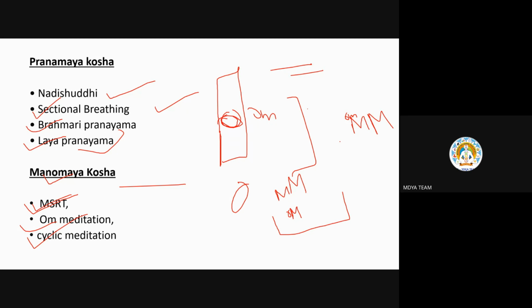Okay, this is MSRT. Now Om meditation. I used to make patients do it when I was at SVSA. We kept an Om symbol in front of them, a light symbol, with a dark room all around. They had to analyze each and every part of the Om and feel the energies coming out of the Om. We meditated on the Om, and then further we have cyclic meditation.